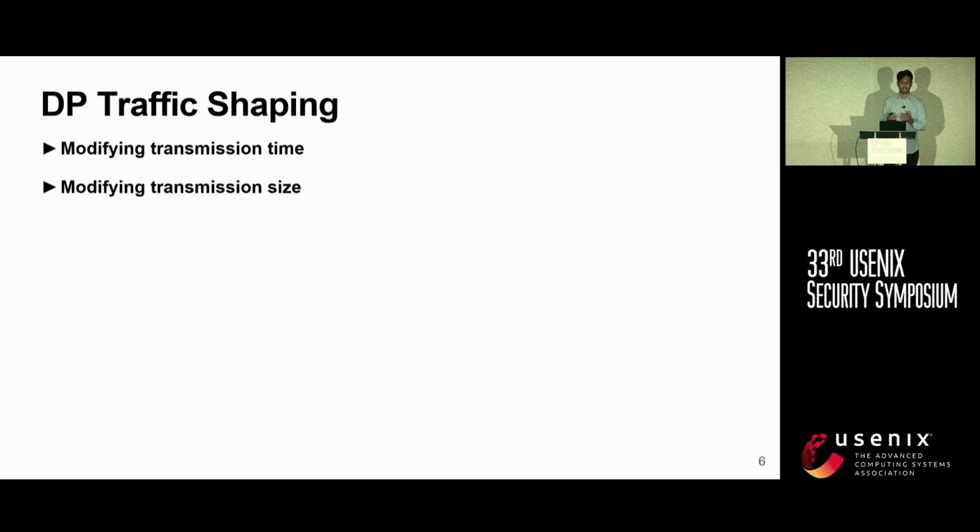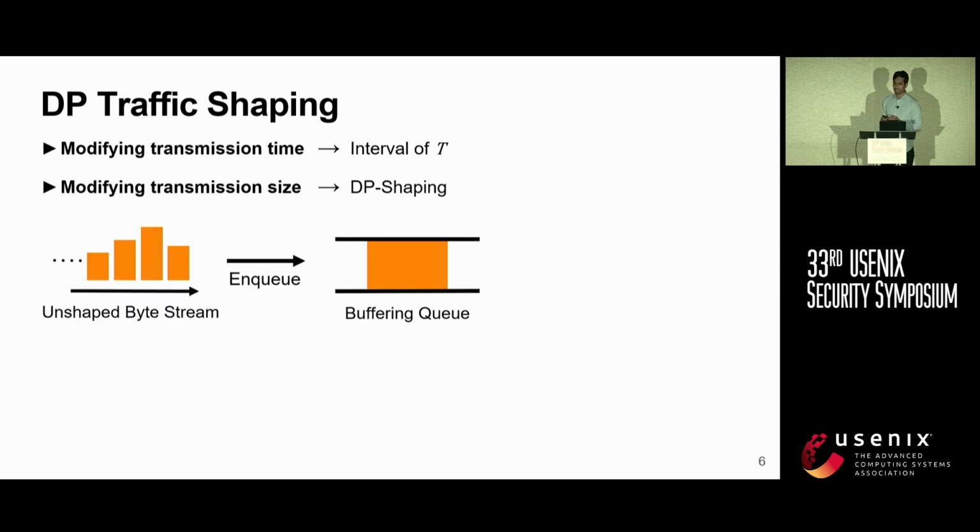Recall that traffic shaping involves modifying the transmission size and transmission timing. For modifying transmission time, we ensure the data is sent at regular intervals of t, which is a parameter in our system. We apply DP shaping to the size of the data that is sent at these regular intervals. To apply DP shaping, we use a buffering queue where we buffer the unshaped byte stream from the application at each periodic interval t.